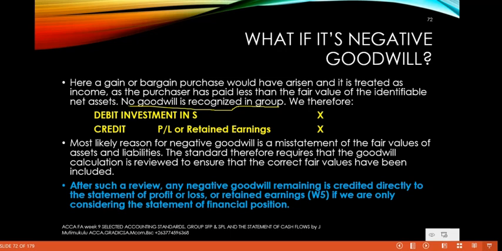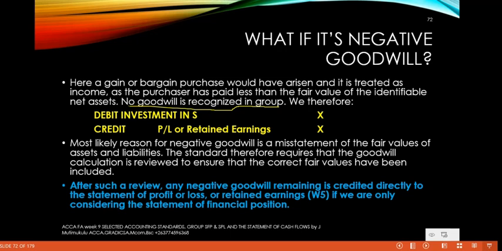One more thing. When we are saying crediting profit or loss or retained earnings, we are referring to the group retained earnings, and normally this negative goodwill is not going to affect the NCI. There is no share of this bargain to the non-controlling interest.